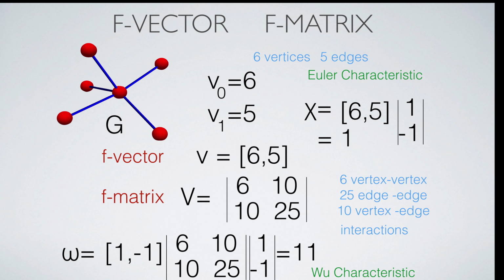The f-vector of a graph encodes the cardinalities of the set of complete subgraphs of a graph. Similarly, the f-matrix encodes the cardinalities of the set of pairs of complete subgraphs of a graph intersecting in a non-empty graph. Here is an example of a computation of the f-vector and f-matrix of a graph. We can use the f-vector to get the Euler characteristic and use the f-matrix to get the Wu characteristic.